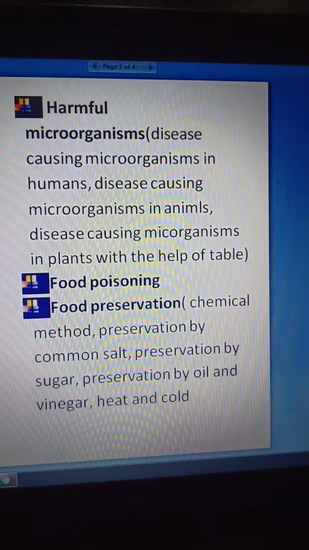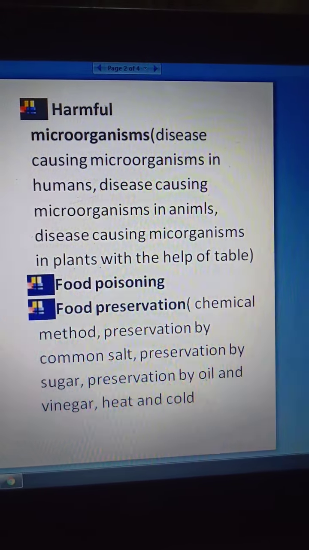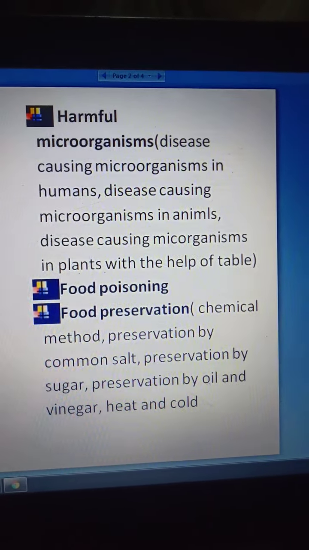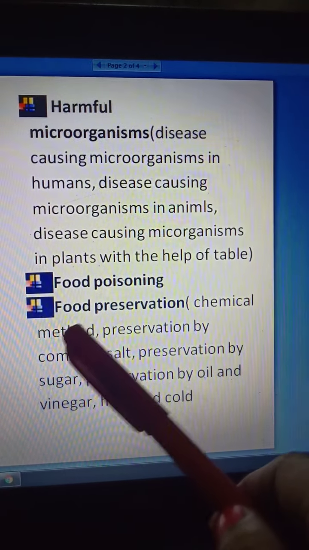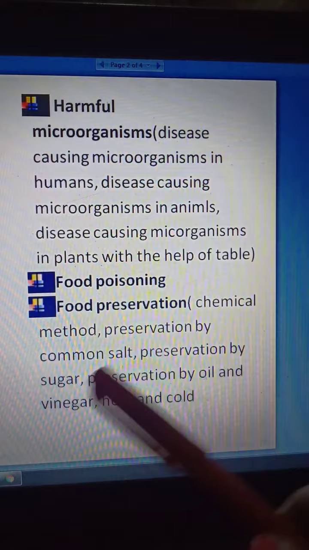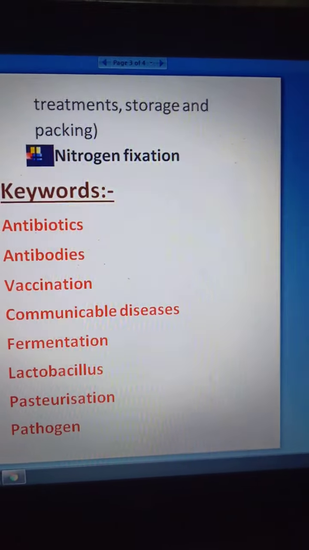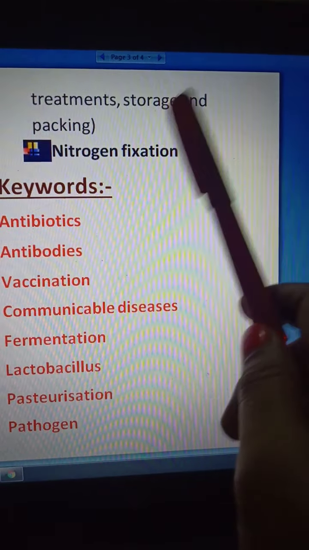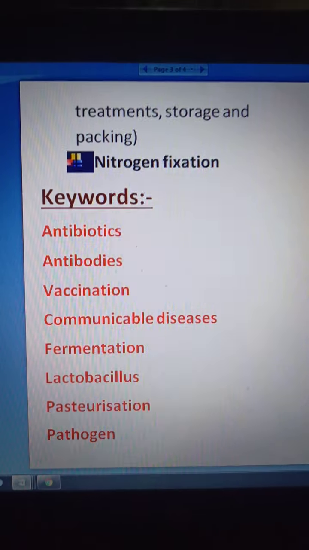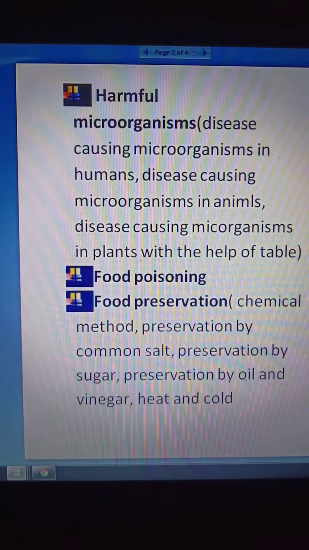After that, food preservation. To protect our food from microorganisms, we preserve food by some methods. First, we have learnt about the chemical method, preservation by common salt, preservation by sugar, preservation by oil and vinegar, heat and cold treatments, storage and packing. These are the food preservation methods we have learnt.